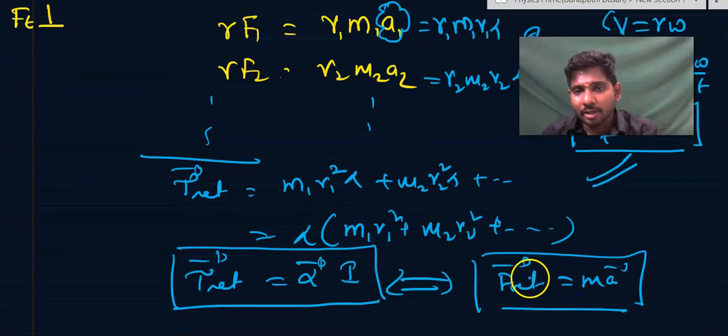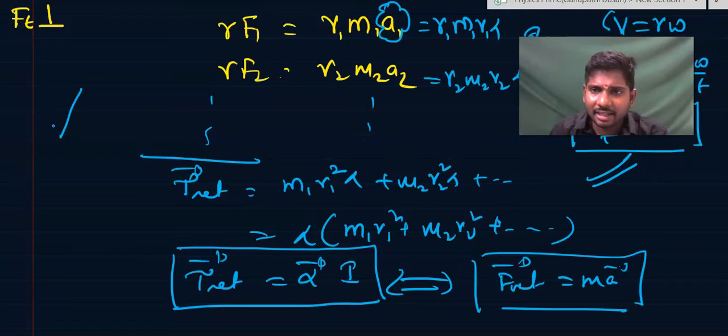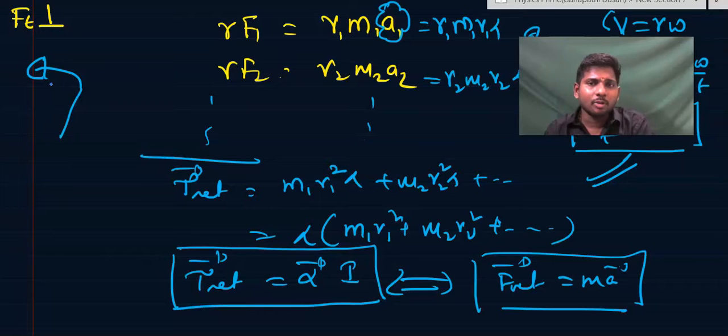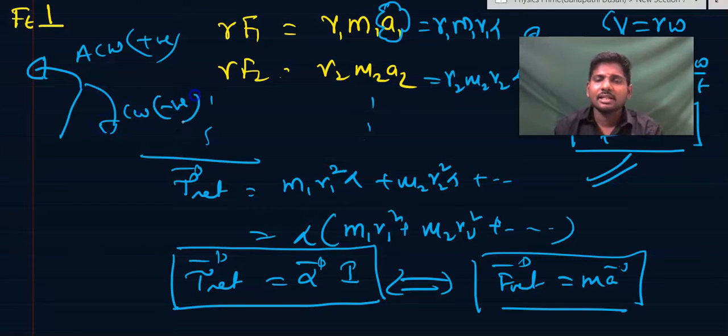But another point you need to understand here is, whenever you're taking torque, you see whether it is clockwise or anti-clockwise. The general convention is, you can take any other convention if you want. If its effect is such that it is tending the body to rotate in the anti-clockwise direction, that torque is taken as positive, and if it is tending the body to rotate in the clockwise direction, that torque is taken as negative. But it is your wish, whatever you want to take positive, the other one will become negative, and you can calculate accordingly. Let us go ahead.